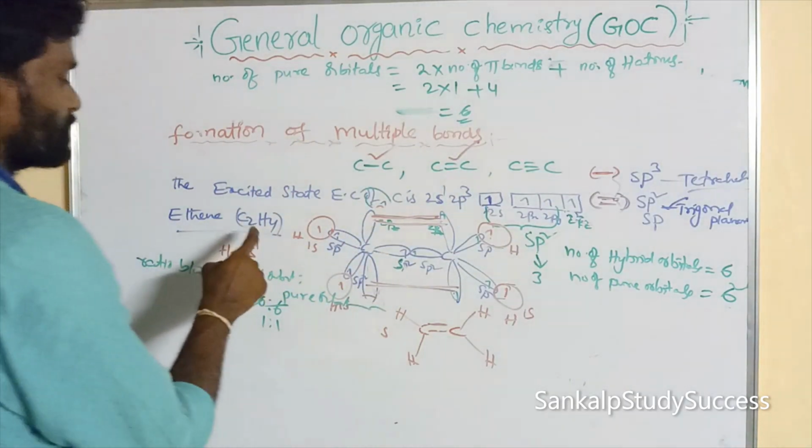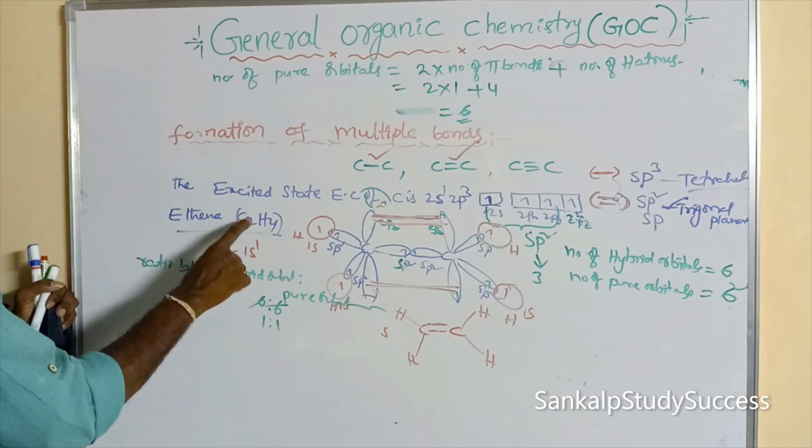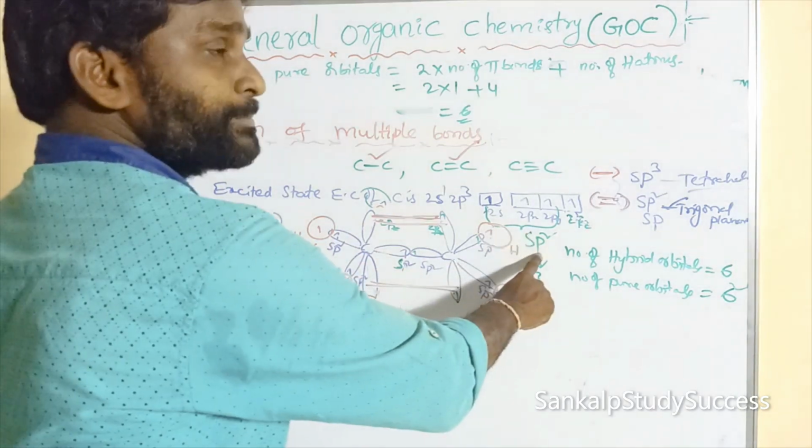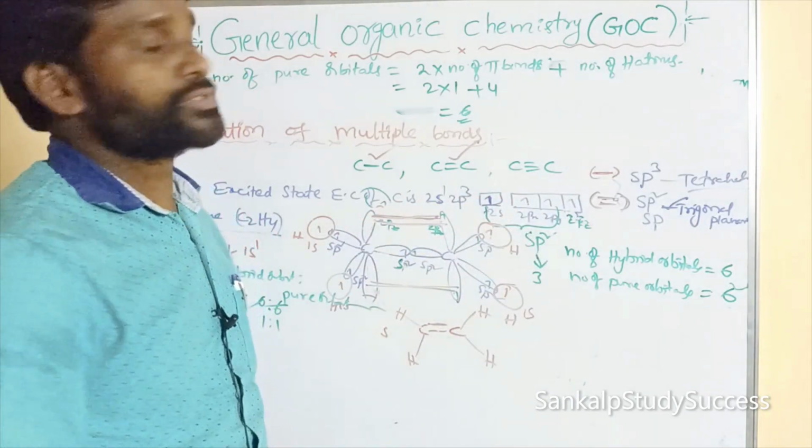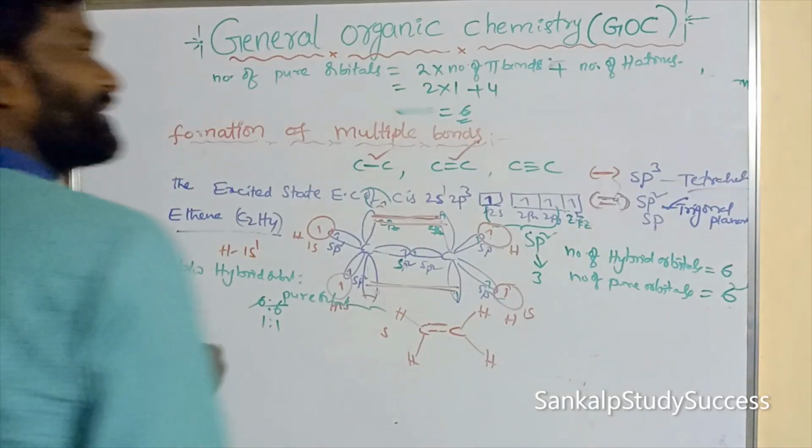Okay, number of hybrid orbitals. So in ethene, how many carbons are there? 2 carbons. Each undergoes sp2. sp2 means 3. 2 into 3, 2 3s are 6. So how to calculate hybrid orbitals?